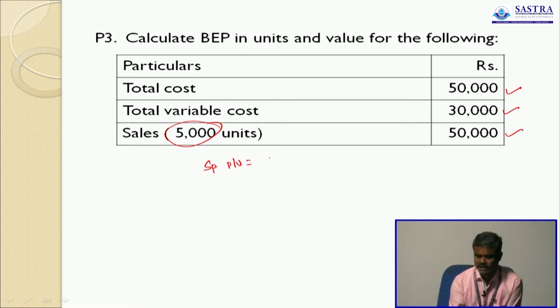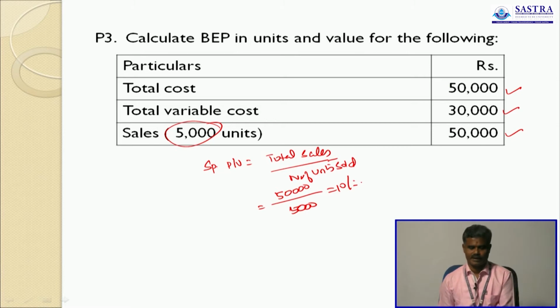The selling price per unit is total sales divided by number of units sold. Here total sales is 50,000, number of units sold 5,000. So 10 rupees per unit. Okay, selling price per unit is 10.